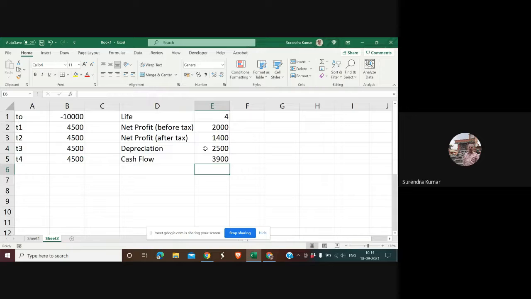Just as mentioned, this information is given as 2000, which is before tax. So I've done the deduction of tax and I've done the addition of non-cash expenses which were deducted from the profit. So that's how I get the cash flow of 3900. So in this problem, my final cash flows are 3900 for each of the 4 years. I'm taking it the same for each of the 4 years. Had it been different, you would have to work it out differently.